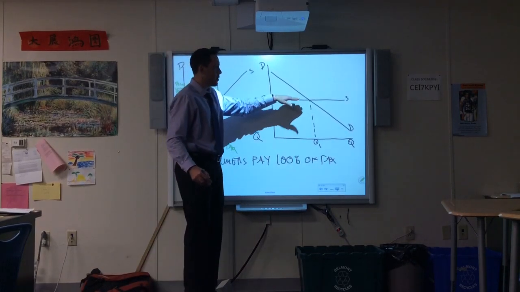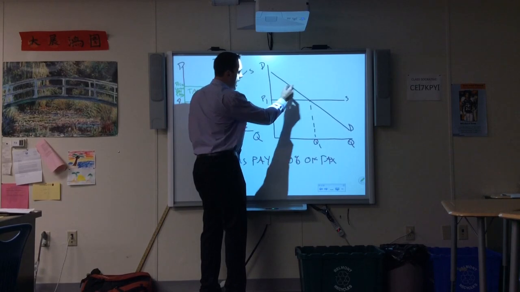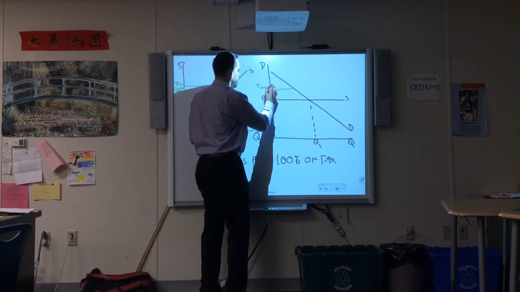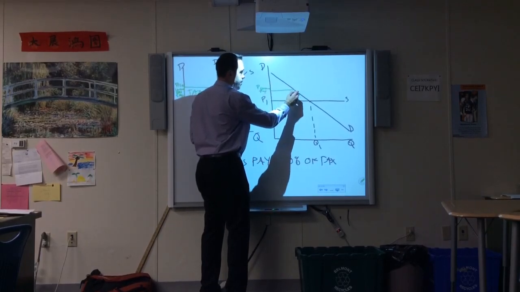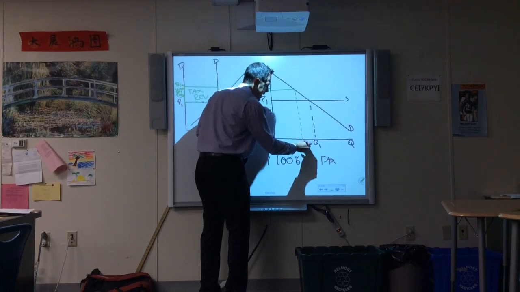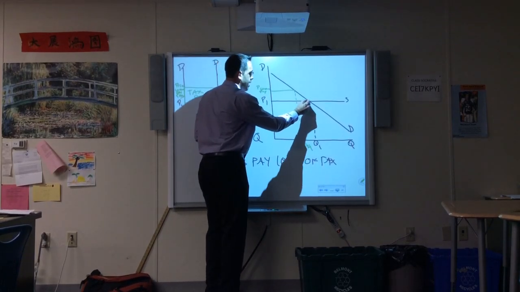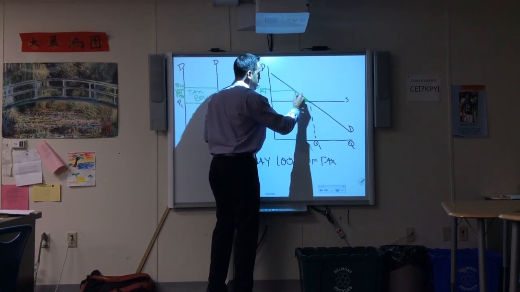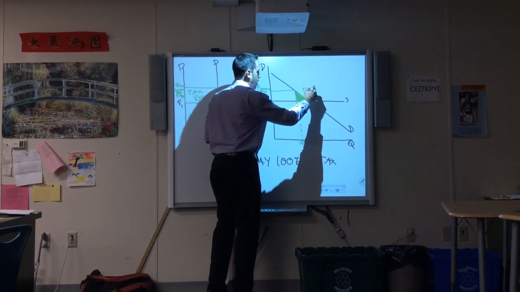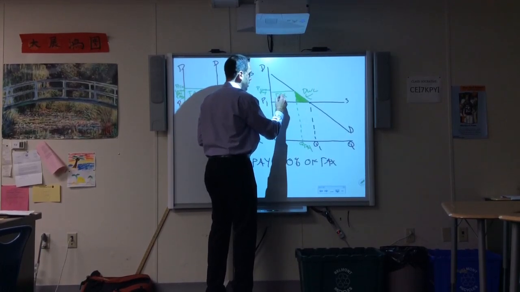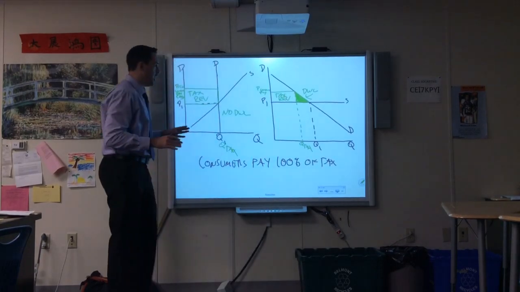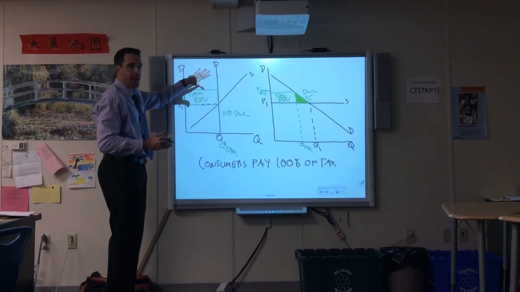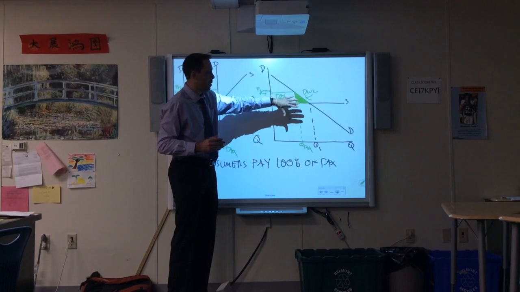Here, I know producers can't bear any of the tax, so again I have to go to the demand curve. So this is the price consumers pay. At this price on the demand curve, this becomes my tax quantity, which means I'm missing out on all of this. There is actually no producer surplus, only consumer surplus. So this becomes deadweight loss. Here's my tax revenue. So in both cases, 100% of the tax is going to fall on the consumers. Here because demand is perfectly inelastic, here because supply is perfectly elastic.